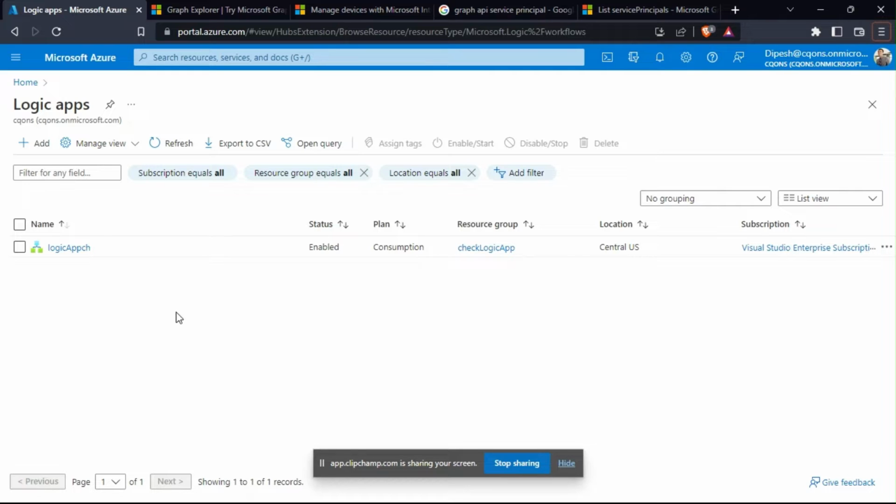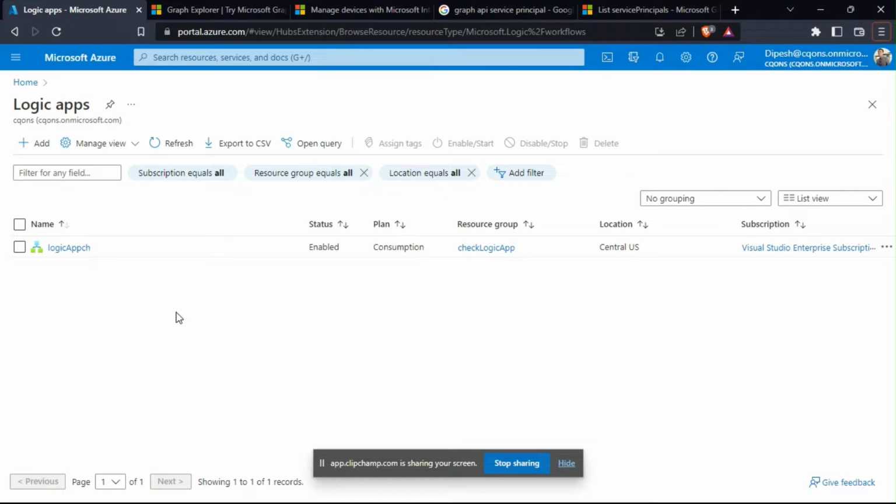provider. So in this case, we won't need any kind of credentials. If we talk about Graph, then we would ideally need delegated permission or application permission. But in this case, we would be authenticating using the managed identity provided by Microsoft Azure.